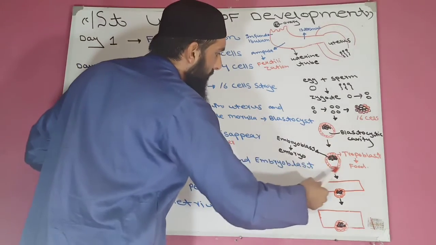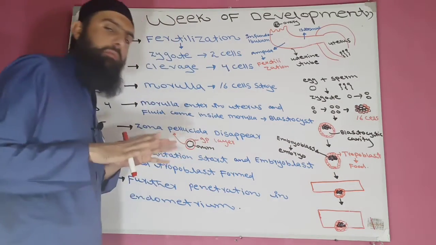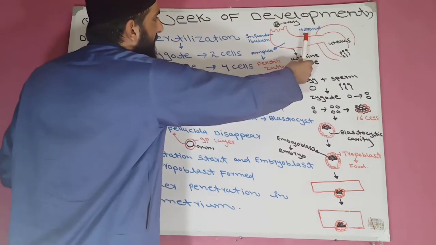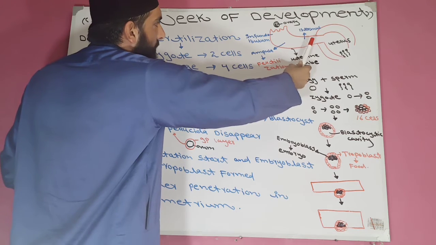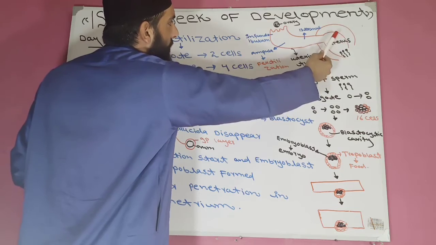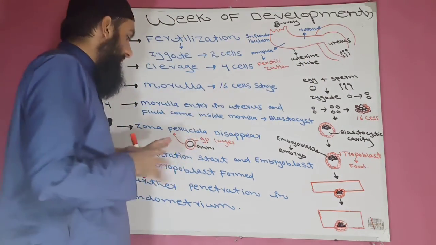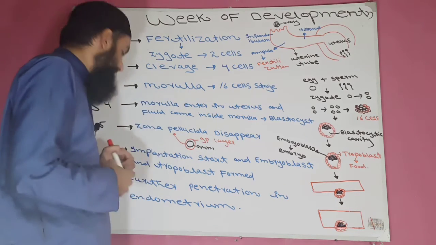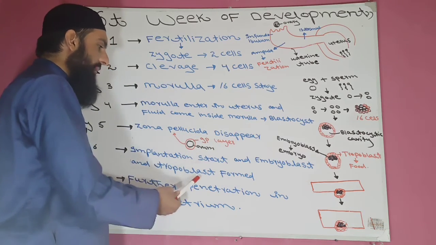On day 5 the zona pellucida disappears because its function is finished. The zona pellucida prevents the sticking of the embryo with the uterine tube epithelium when it moves from the ampulla to the uterus. Now the embryo has already entered the uterus, so there is no function of the zona pellucida, therefore this glycoprotein layer will disappear. On day 6 implantation starts and the embryoblast and trophoblast form.